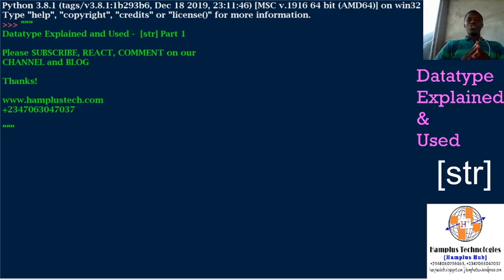Today we'll be discussing the string data type. We've seen some uses of the integer. Today we'll look at the string data type. Let me start by explaining what a string is.